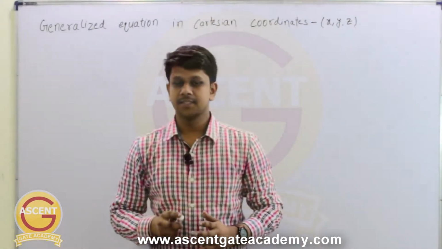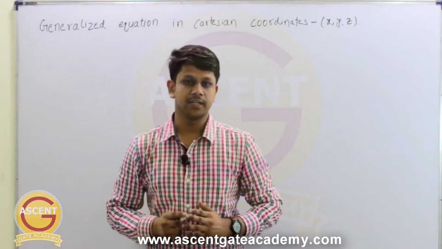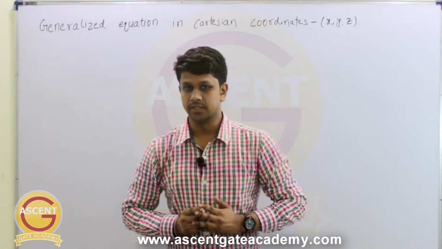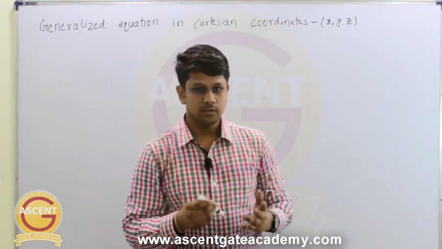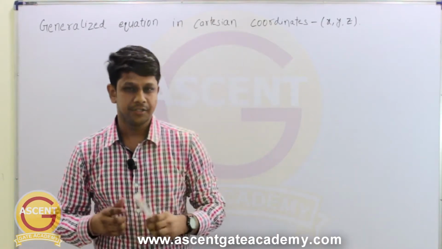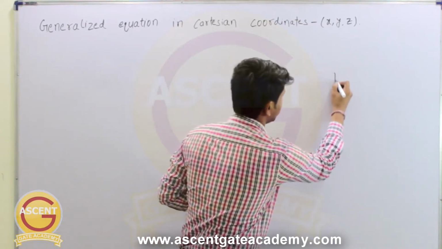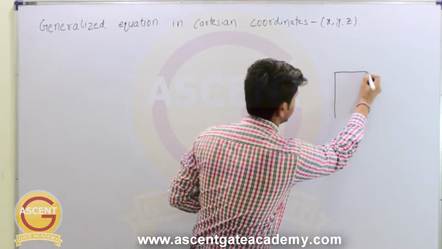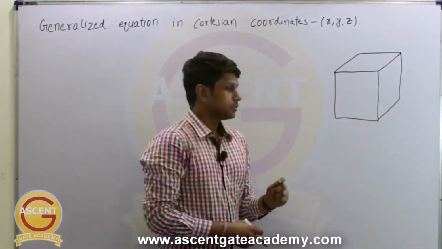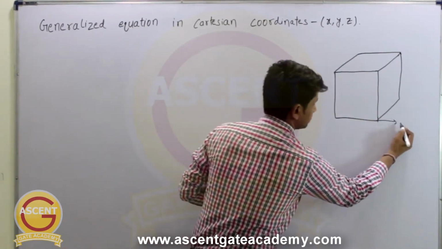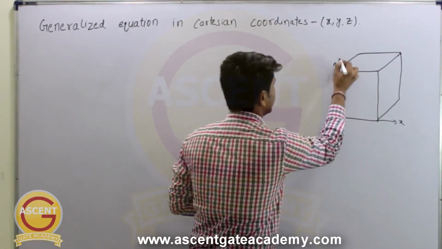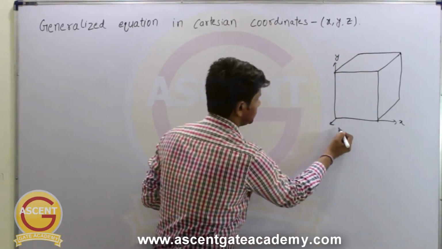Now we will discuss the generalized equation of heat conduction in Cartesian coordinates. So let's draw an element in Cartesian coordinates. This is an element in Cartesian or rectangular coordinates. This is the x direction, this is the y direction, and this is the z direction.